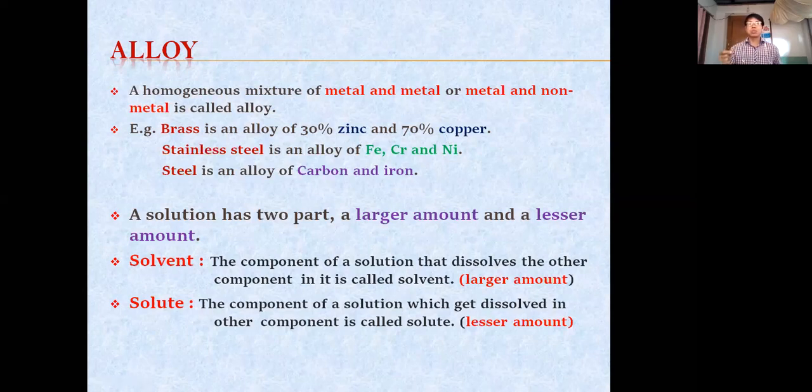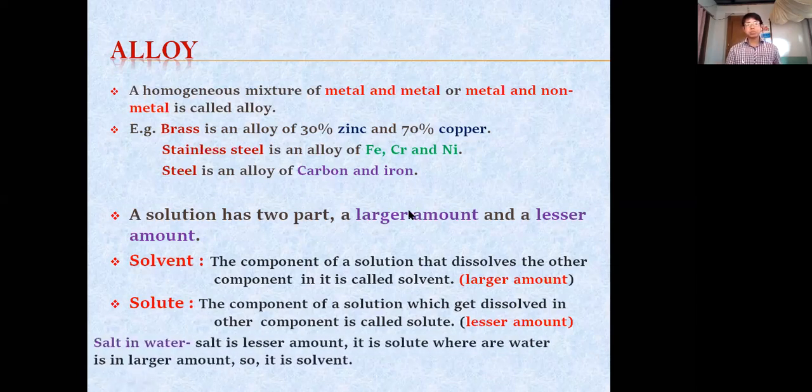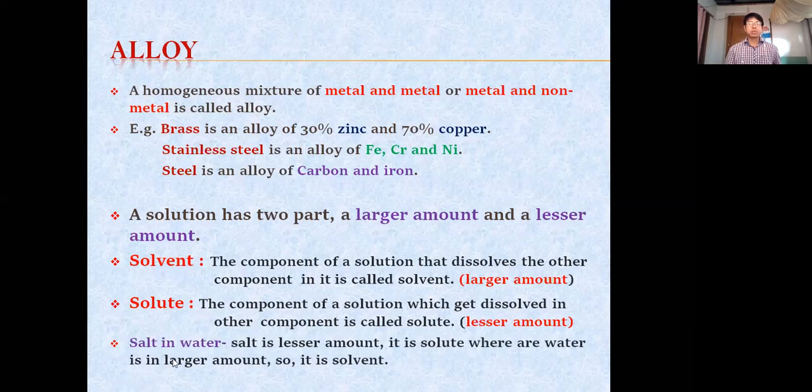So the larger amount in a homogeneous mixture, in a solution, we call it solvent. The lesser amount, solute. Okay, here the example is given, salt in water. Salt is lesser amount, it is solute, whereas water is in larger amount, so it is a solvent.